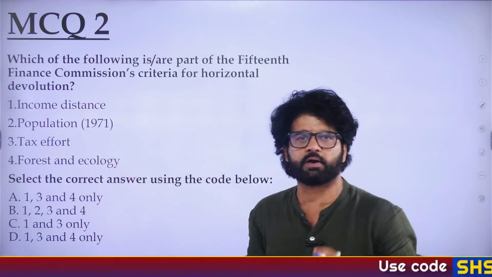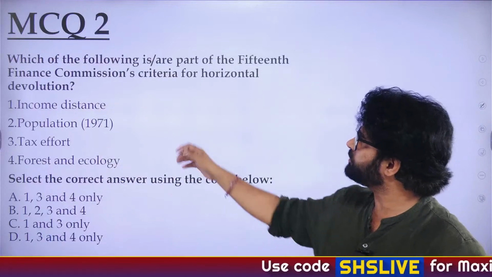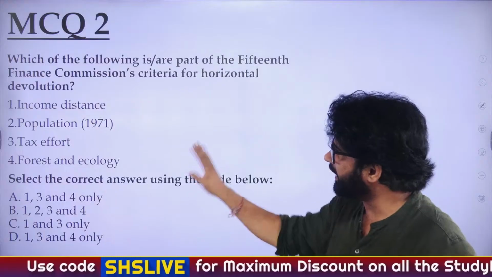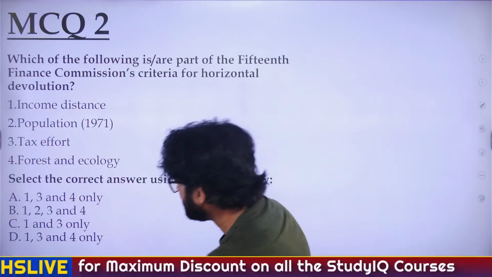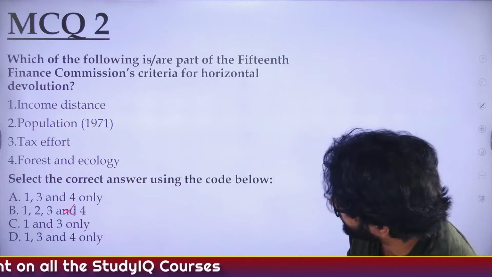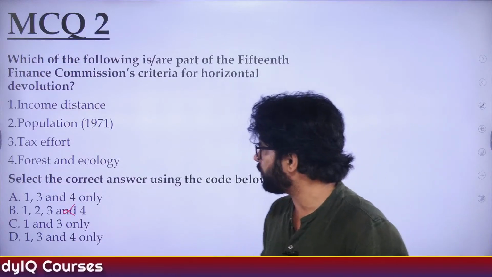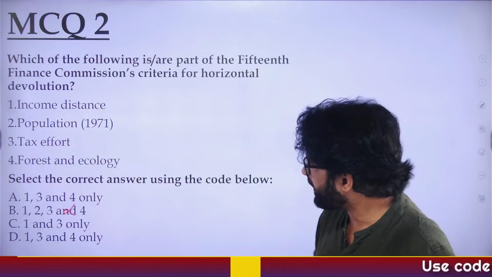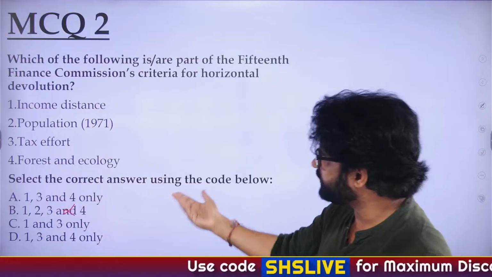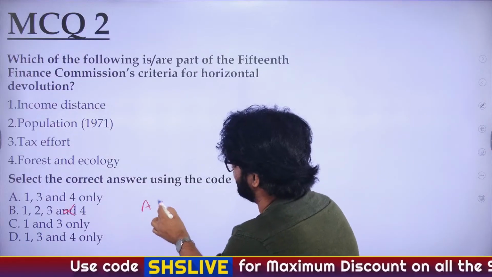Population 1971. Population 1971 is not there in 15th Finance Commission. They have taken 2011. So 1971 is not there. Second, eliminate second. If you eliminate second, then you have just eliminated B option. Tax effort is there, forest and ecology is there. So oh my god, A and D, both of the options are same only. Pardon me for that. So the answer will be both A and D.